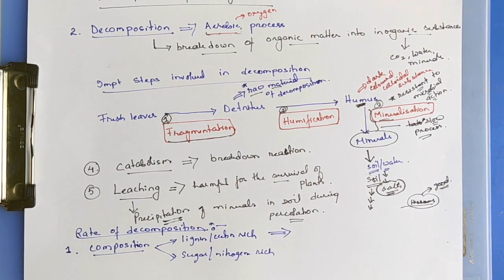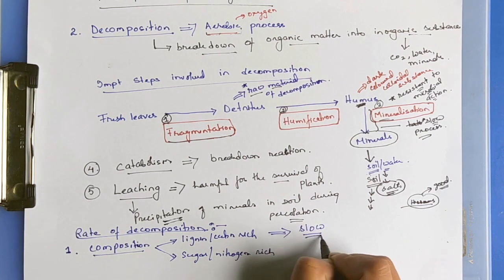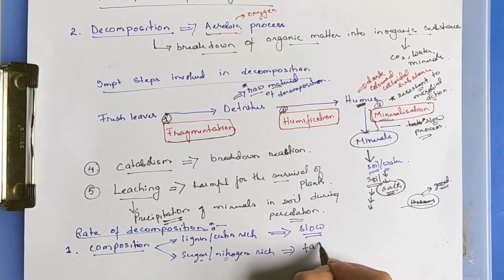If the composition is rich in lignin and cutin, then the rate of decomposition would be slow. But if it is rich in sugar and nitrogen, then the rate of decomposition would be very fast. And this is the first factor.